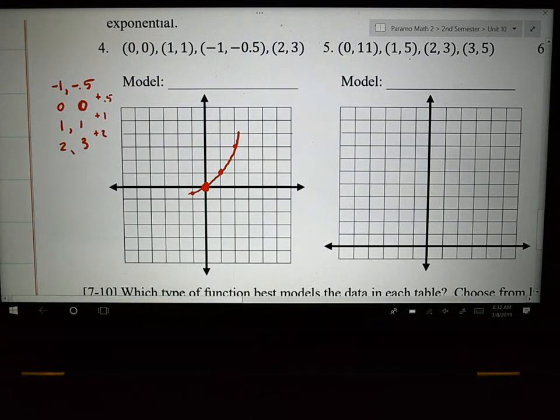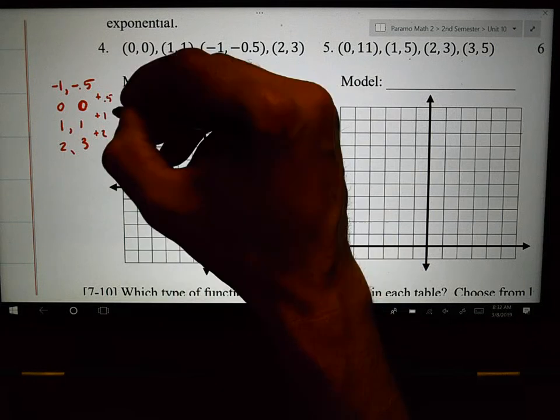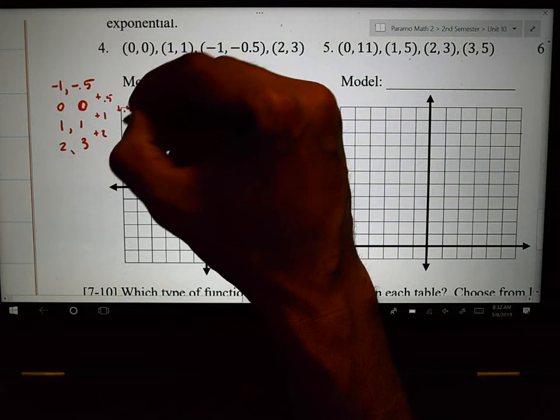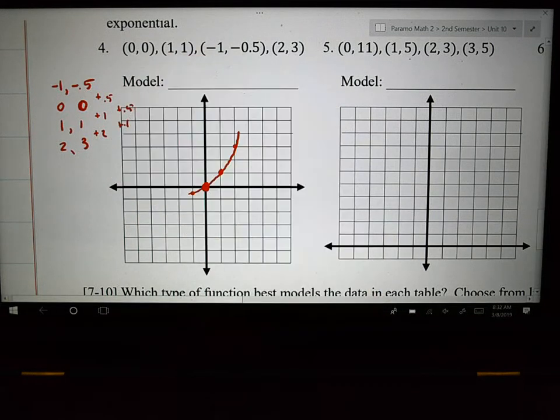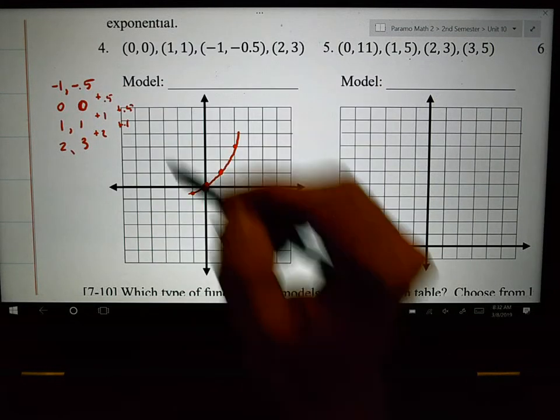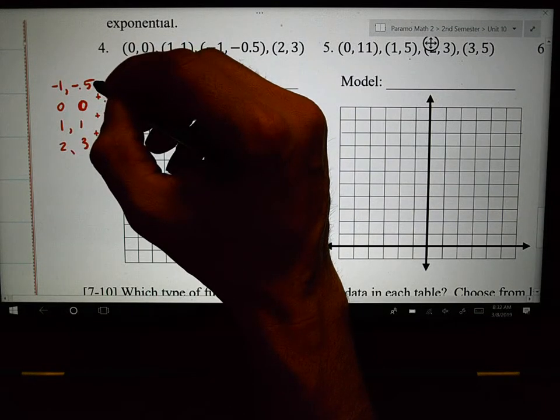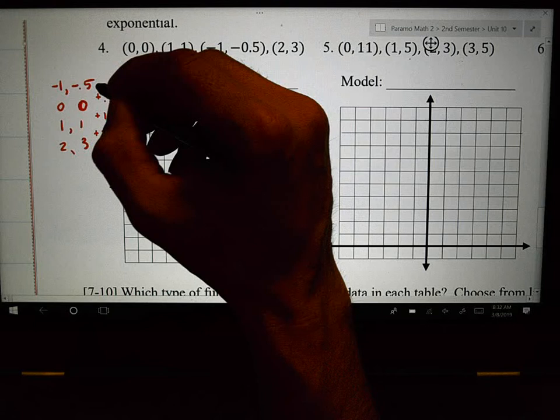Well, that's not helping me. So is there a difference between the difference? If I add 0.5 and I add 1, that's not going to be the model. Are they multiplying by anything? Let's check that. Are they multiplying by 3?